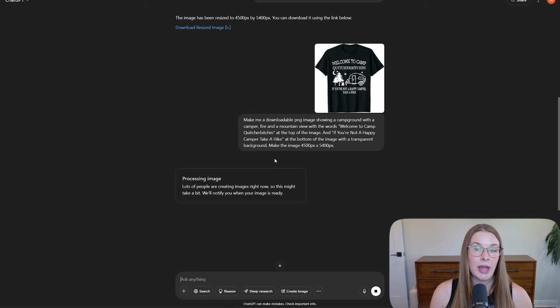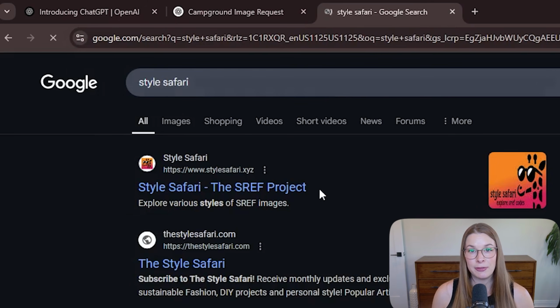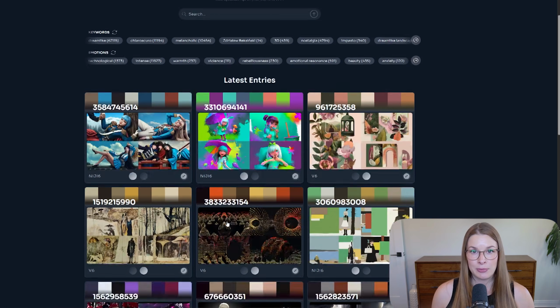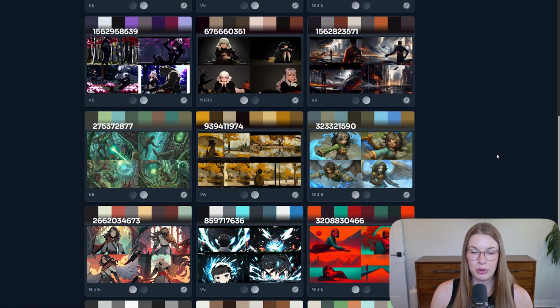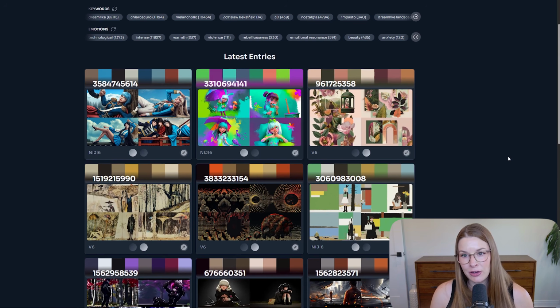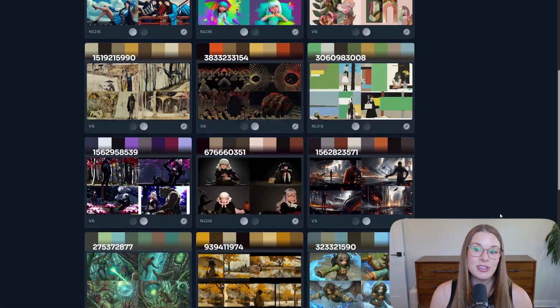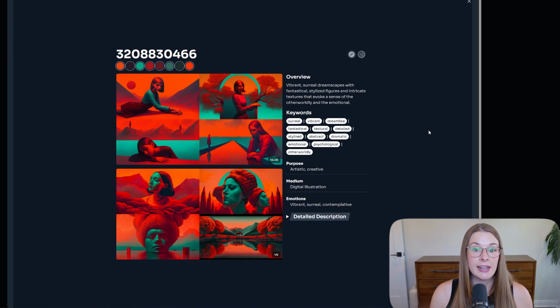Now, the other option that you have if you really want to spice things up here is to head over to a place called Style Safari, and you can get a lot of design inspiration there. If you're scrolling through Style Safari, the designs won't look exactly like this, but rather these are reference images. So the resulting design would likely have similar colors, similar layouts, and of course, just an overall similar feel to any of the images that you see here. And again, it's the same concept here where you can simply screenshot this or save this image as a reference image and drag and drop it into ChatGPT.